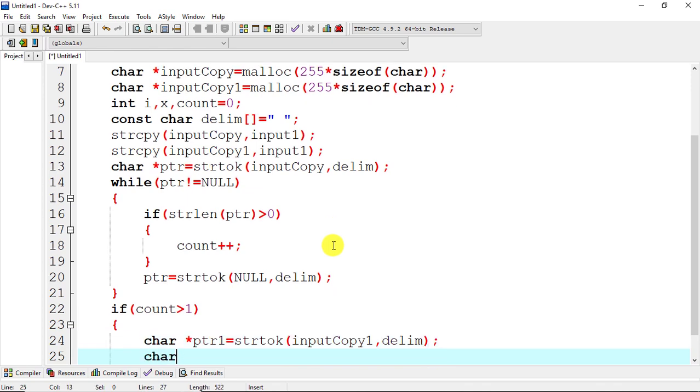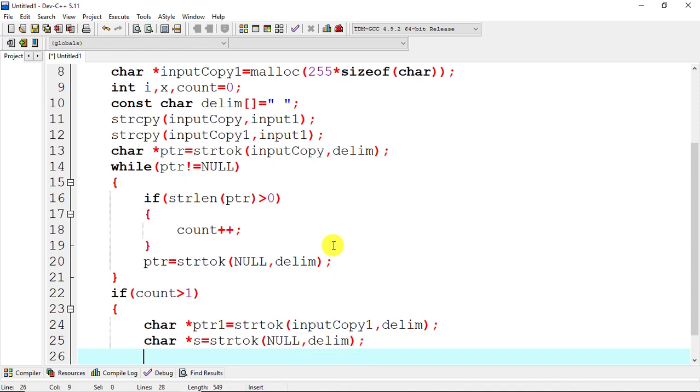Now again char star s equal to strtok of null comma delimiter. After that we will take a for loop for i equal to 0 and s of i is not equal to null and i plus plus.